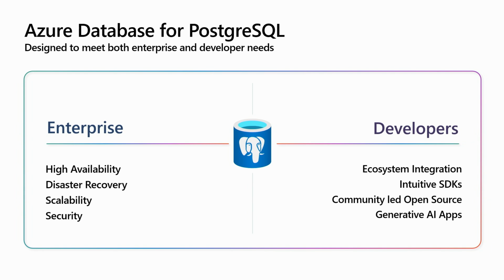But it's also worth thinking that Postgres, at its heart, is a database for developers. So we absolutely can't lose sight of that developer experience. So things like ecosystem integration. How well do we connect with something like Azure Data Factory or Power BI or Excel or your IDE, VS Code? We've got to think about all of those things and focus resources on making that a good experience. And similarly, intuitive SDKs. Let's say you're a Python programmer, then you're going to want the SDK to function like a Python programmer needs. You don't want it to function like an Azure person thought of. So we've got to think of intuitive SDKs.